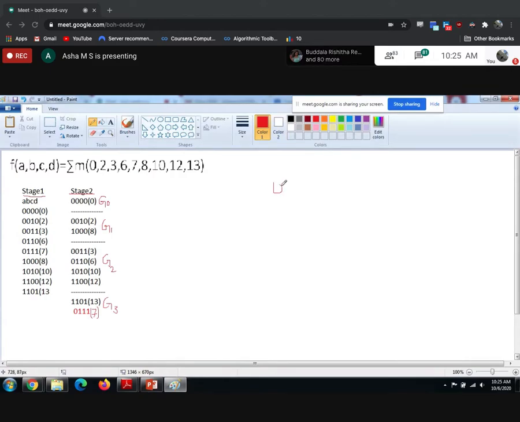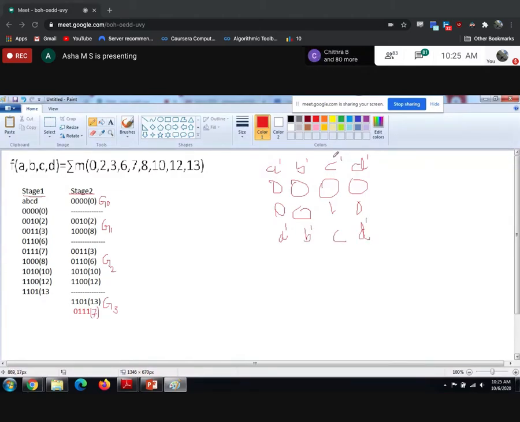For example, 0, 0, 0, 0 means A bar, B bar, C bar, D bar. Next you see decimal 2, which is 0, 0, 1, 0, looking like A bar, B bar, C, D bar.